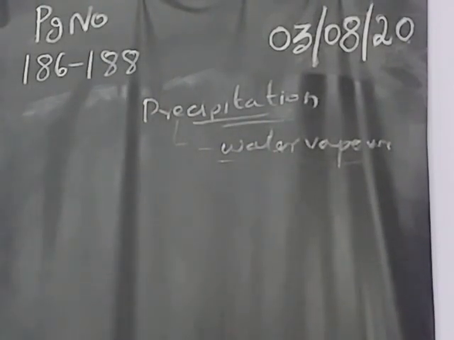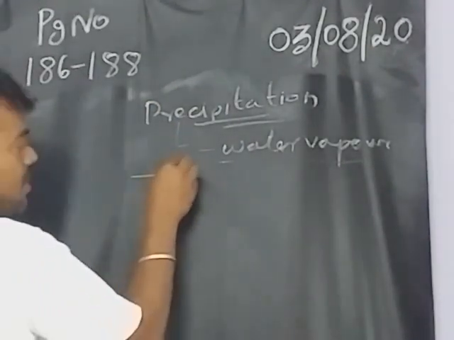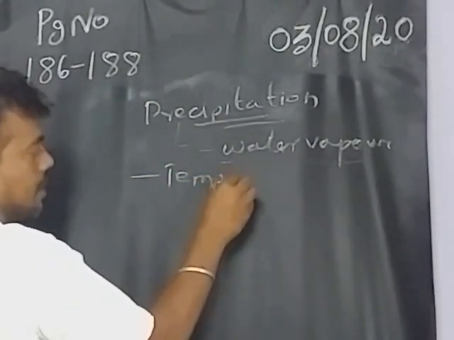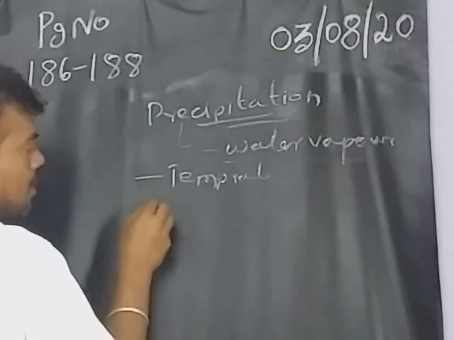Because of this precipitation, we will get different types of formation: drizzle, sleet, snow, hail, etc. But before that, something causes this precipitation. The first one is temperature.